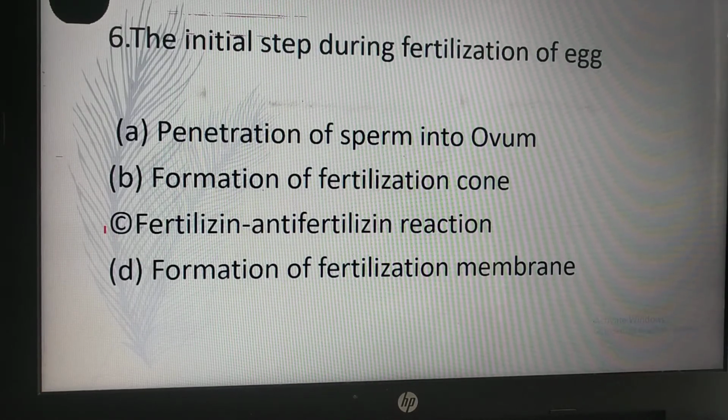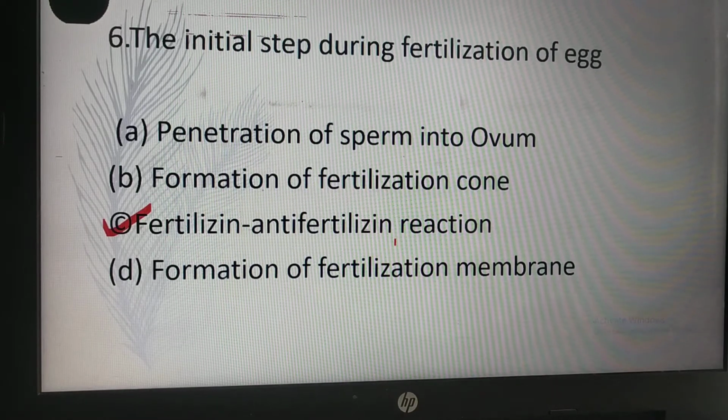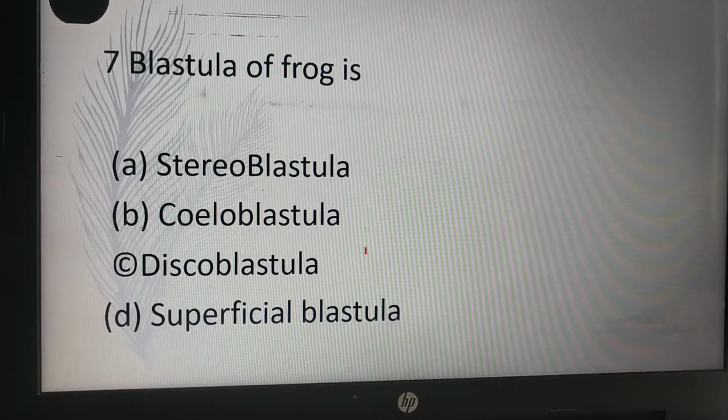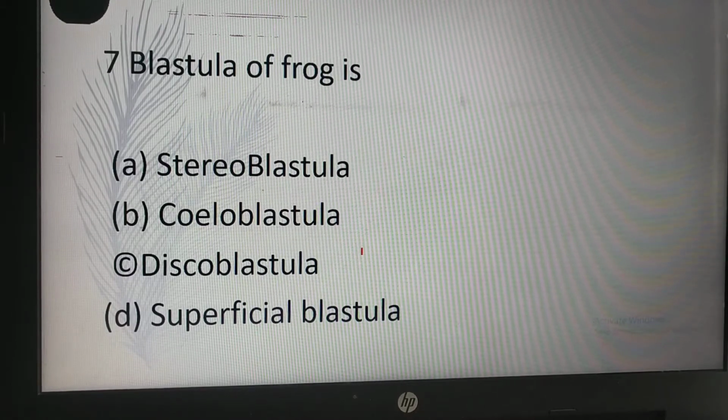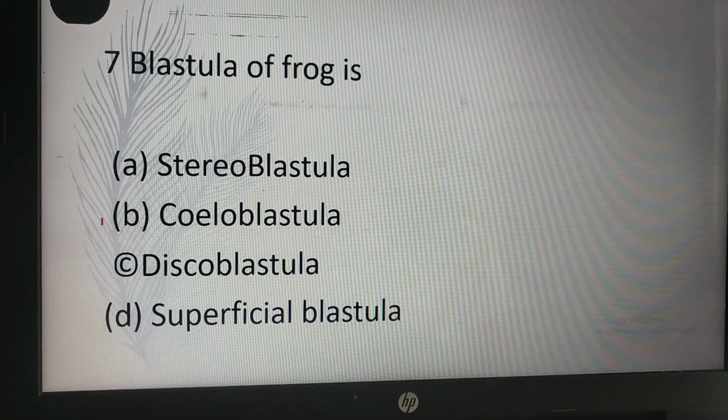So C is the correct answer, fertilizing anti-fertilizing reaction. Blastula of frog is stereoblastula, coeloblastula, discoblastula, superficial blastula. So correct answer is B, coeloblastula.